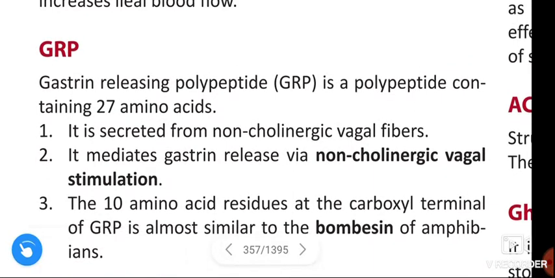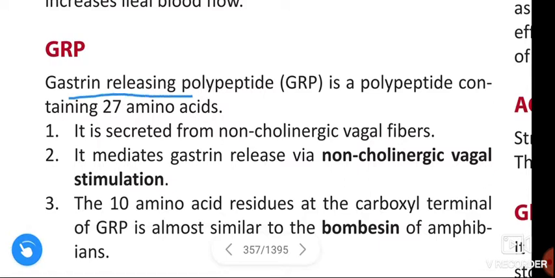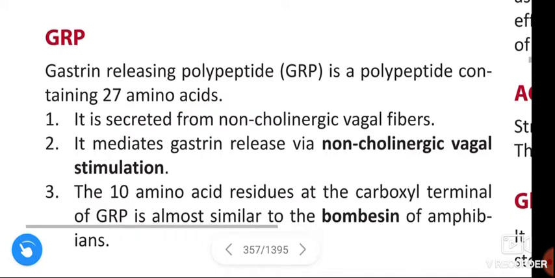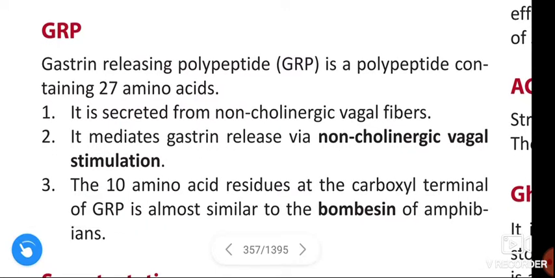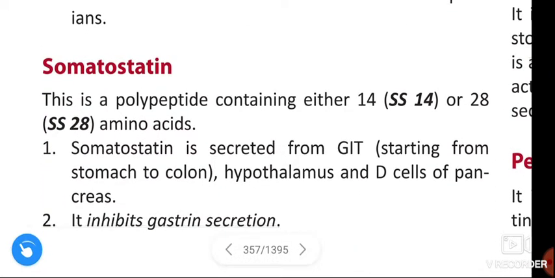See once again, the gastrin releasing polypeptide. The gastrin releasing polypeptide is a polypeptide containing 27 amino acids. It is secreted from non-cholinergic vagal fibers. It mediates the gastrin release via non-cholinergic vagal stimulation. The 10 amino acid residues of the carboxyl terminal of gastrin releasing polypeptide is almost similar to the bombesin of amphibians.